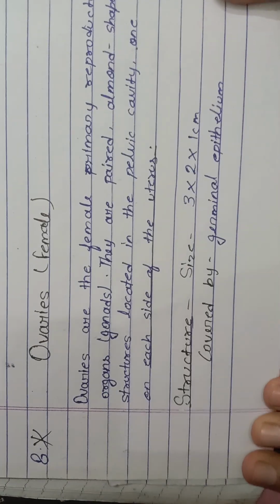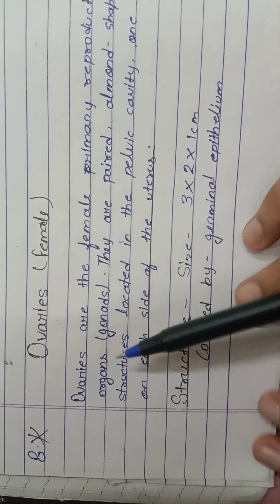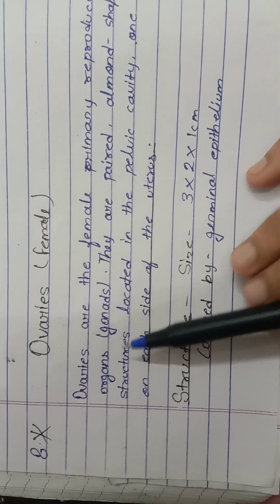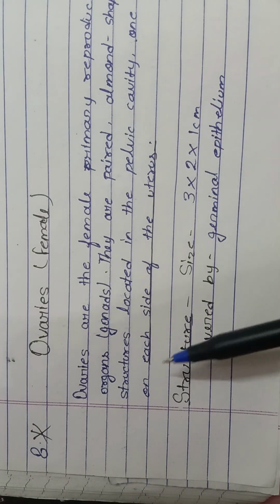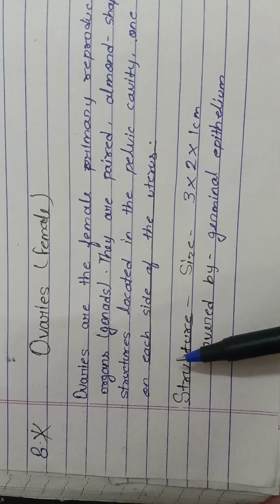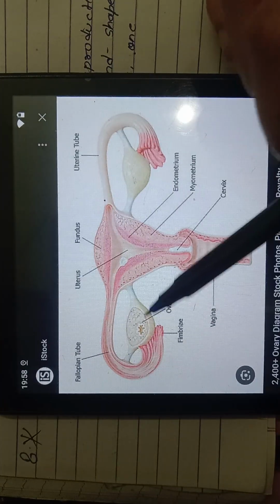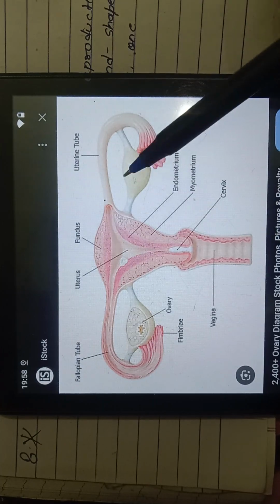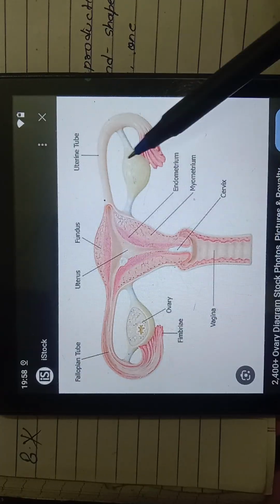Now discuss about the ovaries. Ovaries are the female primary reproductive organs or gonads. They are paired almond-shaped structure located in the pelvic cavity, one on each side of the uterus. See the location of the ovaries. The ovaries is located on the each side of the uterus. This is uterus and this is the ovaries.